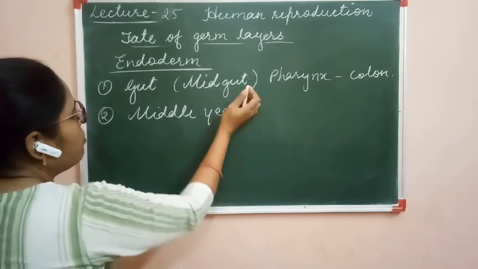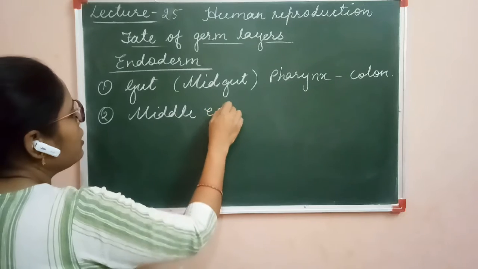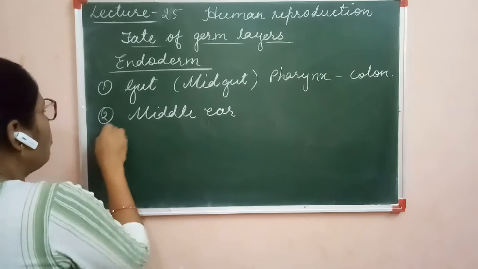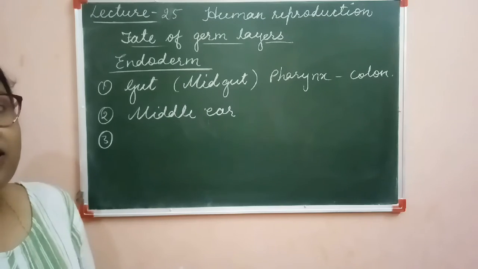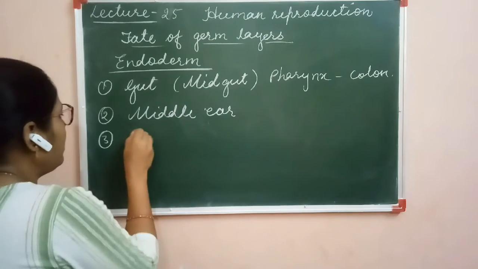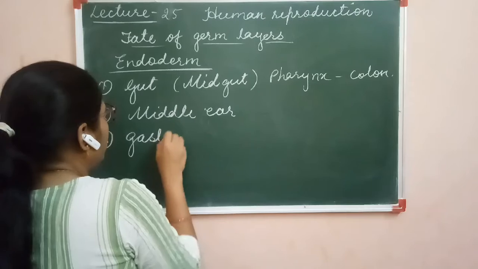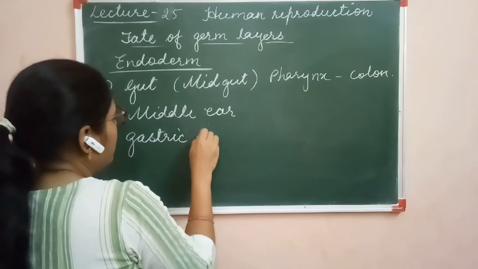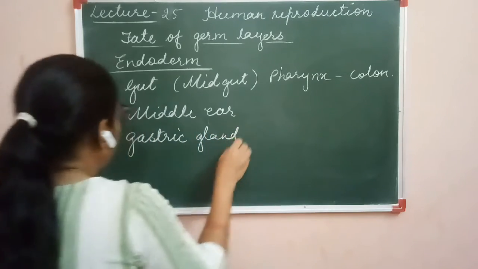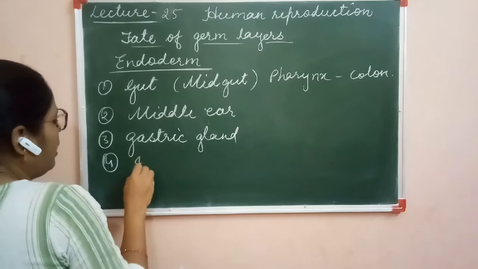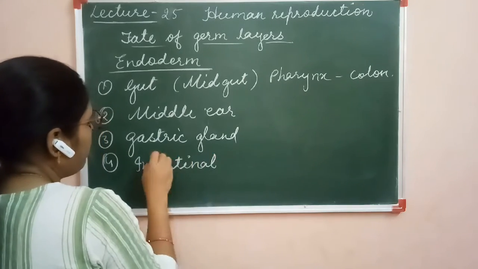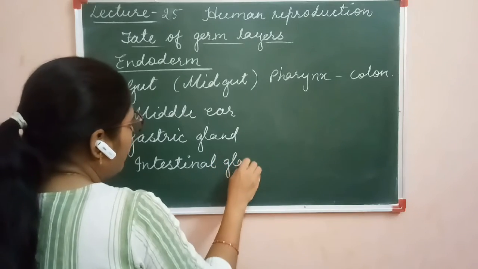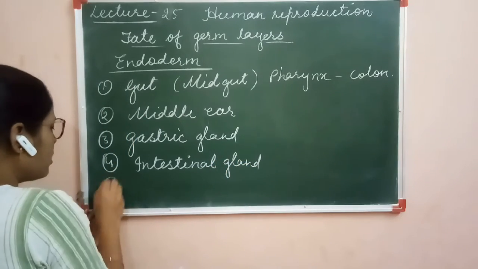Clear? The middle ear is also formed from endoderm. Next one is gastric gland, intestinal gland, and tongue.